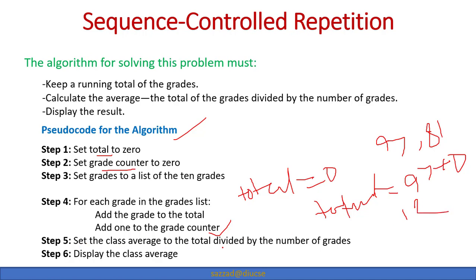Set the class average to the total divided by the number of grades. So the class average will be the total divided by the number of grades. Then display the class average. So now we are done with developing the algorithm or the pseudocode, and now it is very easy to implement it in Python code. So let us see that.